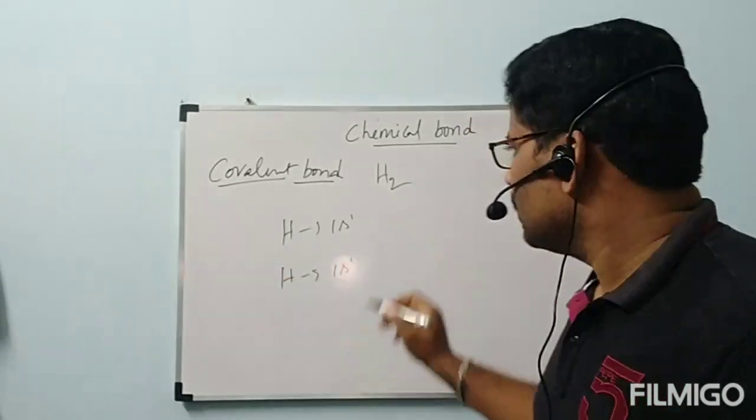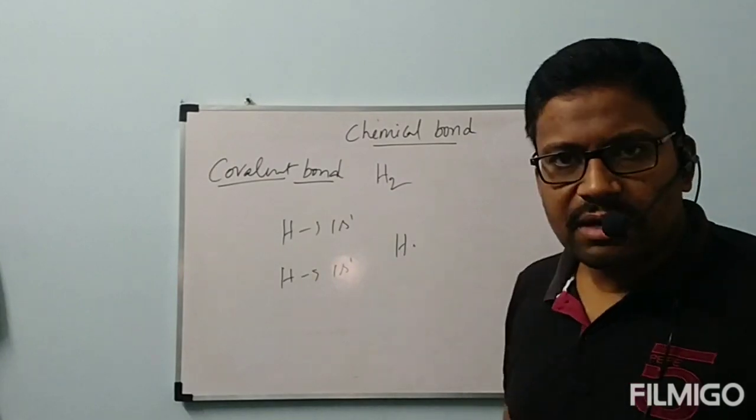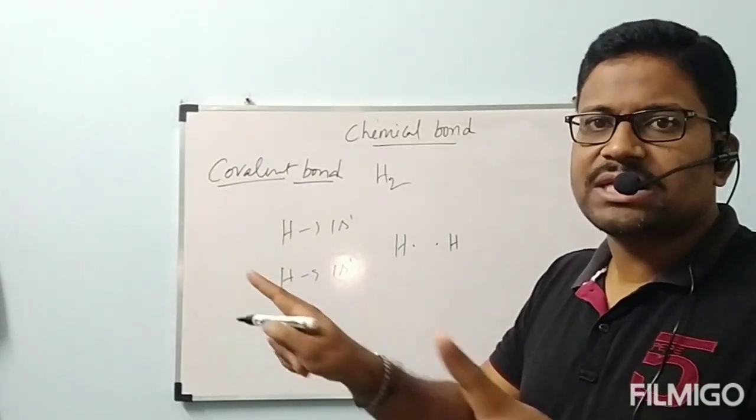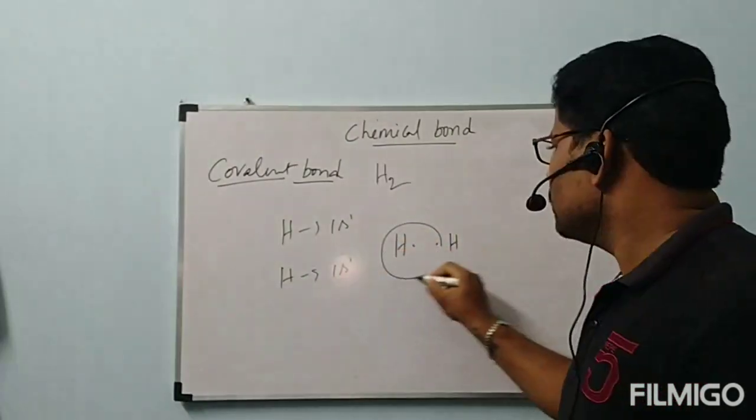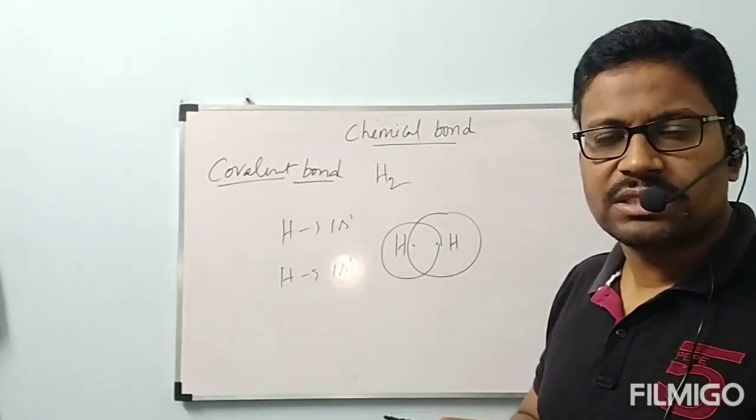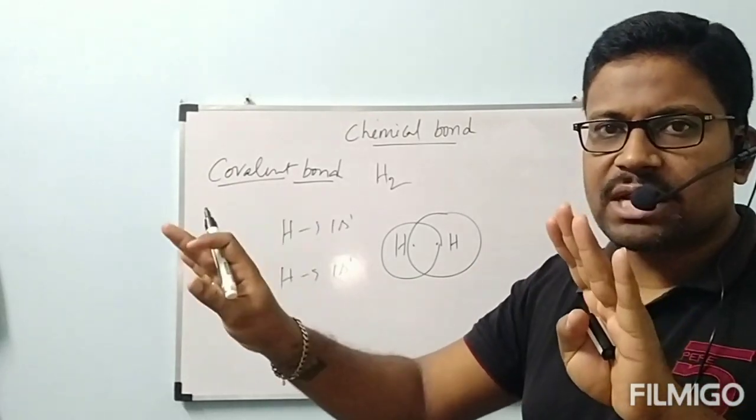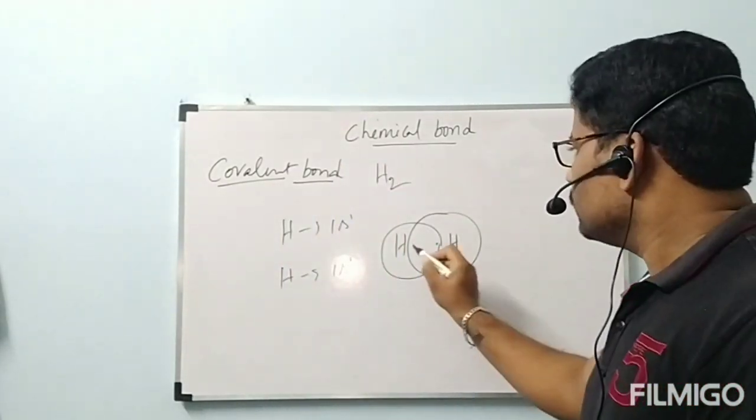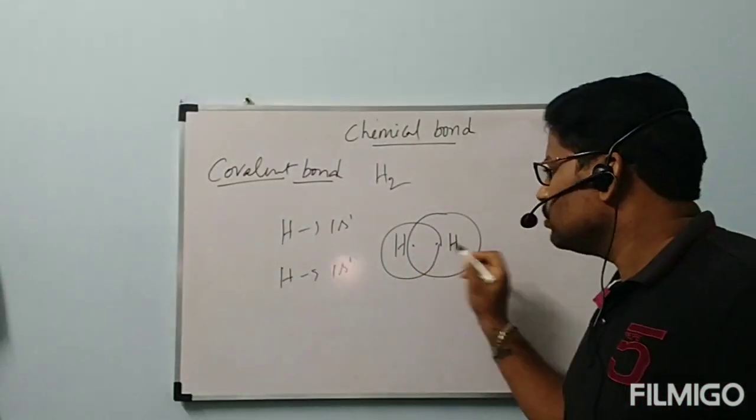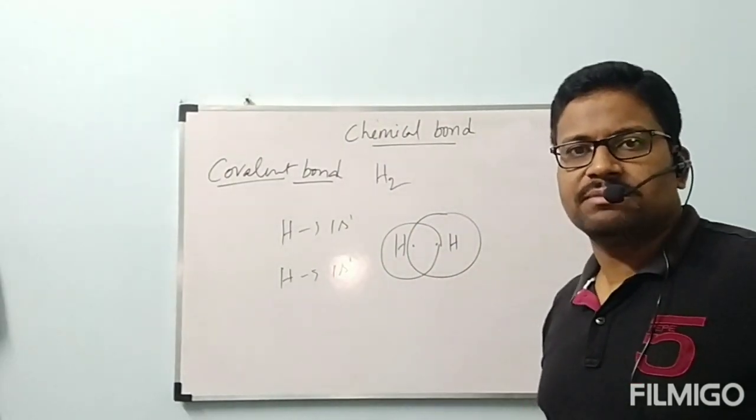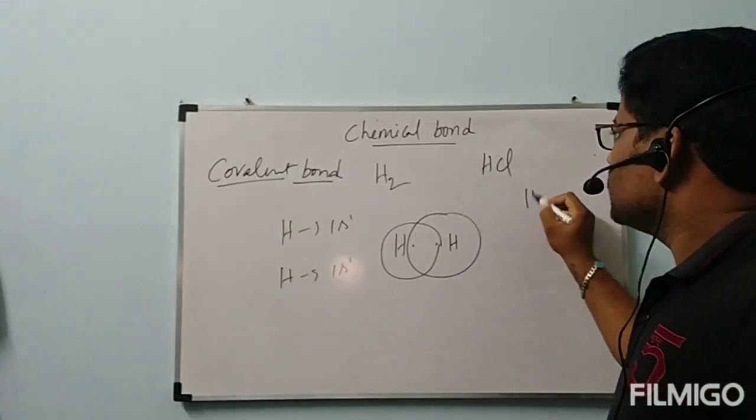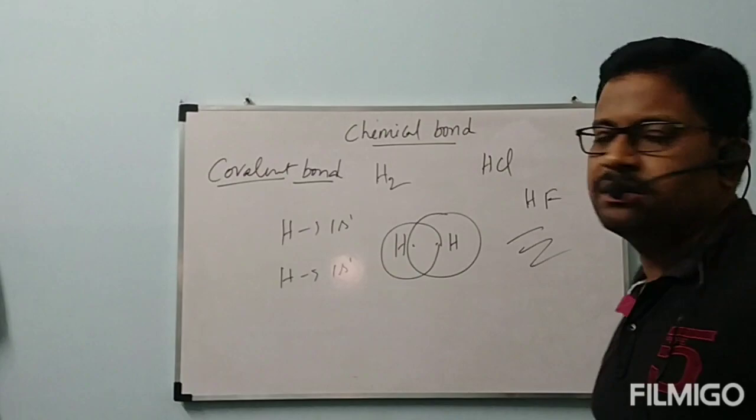In that way, here also one hydrogen will contain 1 electron, and another hydrogen atom also will contain 1 electron, and they will mutually share those electrons to form one bond. After sharing of the electrons, the 2 electrons will be under the influence of both nuclei of the first hydrogen atom and the second hydrogen atom. Now this hydrogen atom has 2 electrons, it got duplet configuration. This hydrogen atom also got duplet configuration, and both the hydrogen atoms are stable. This is about formation of H2. In the same way, we have formation of HCl, HF, everything.